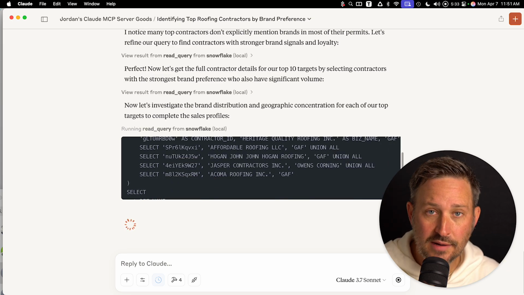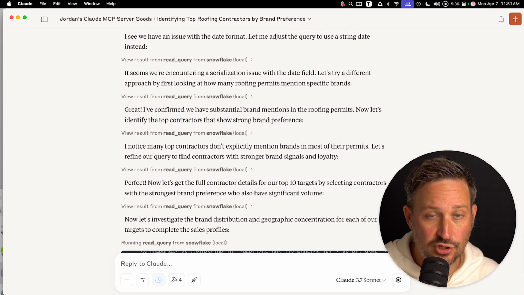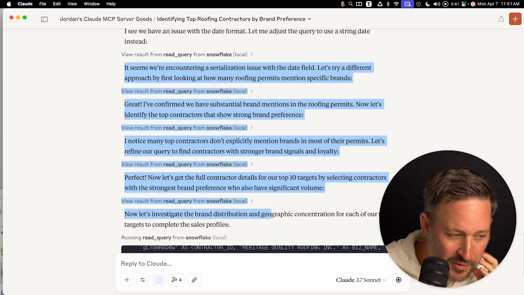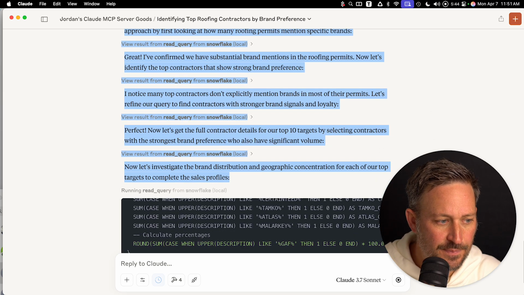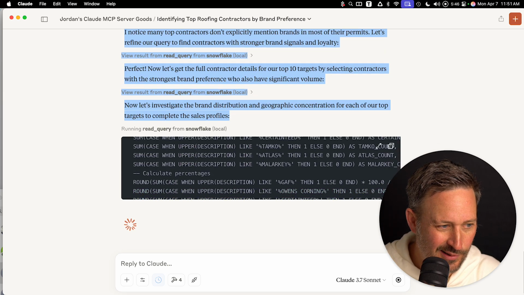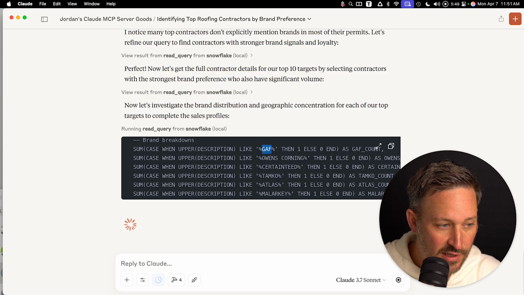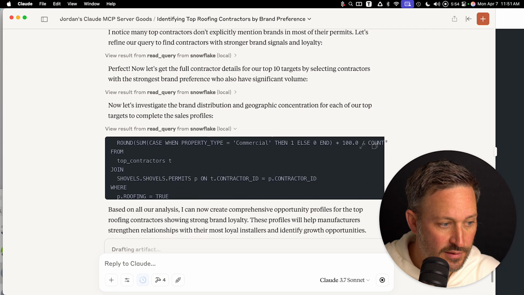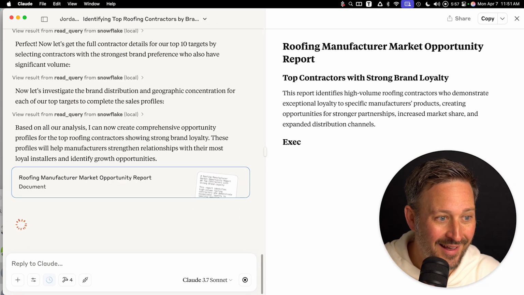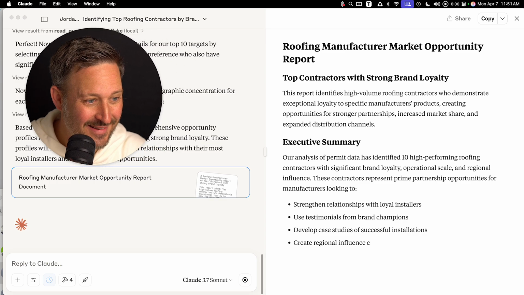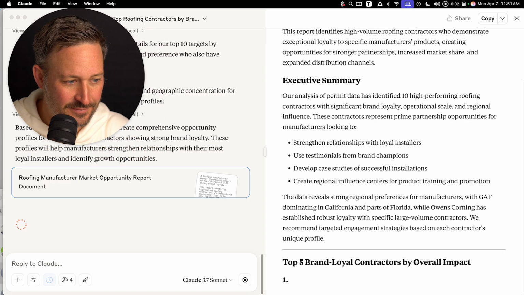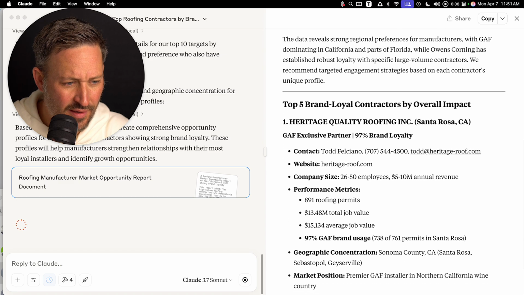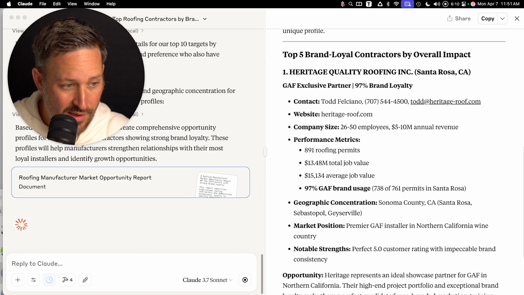So can you kind of imagine right now, the slowest part of this is it just has to talk to the database. So if you can imagine that this probably is not going to get, well, it might get a little bit faster, but we're already at... So you can see it's looking in the account for mentions of these top brands. Wow. Okay, great. Wow, 97% brand loyalty. Wow, look at this.